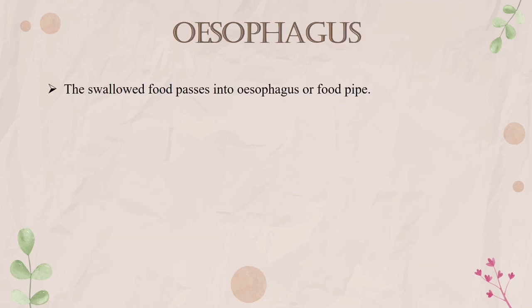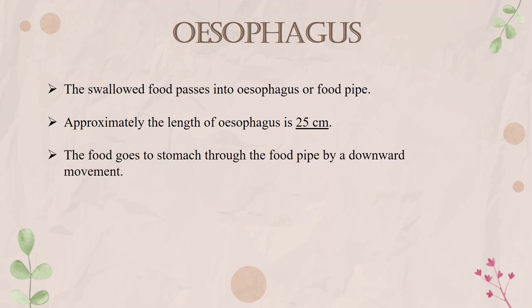Esophagus. The swallowed food passes into esophagus or food pipe. Approximately the length of esophagus is 25 centimeters. The food goes to stomach through the food pipe by a downward movement. This movement is known as peristalsis.